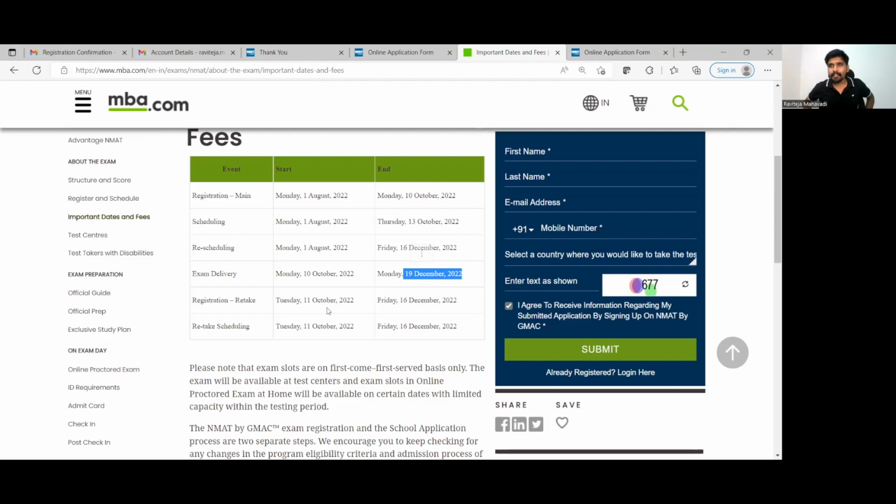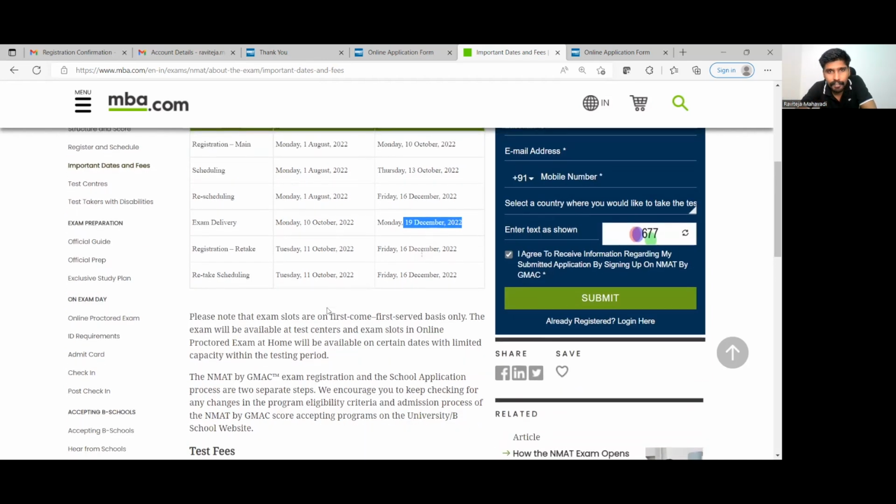NMAT is a paper where you can also go for a retake. It is not necessary you take it only once. You can take NMAT thrice, but I would suggest otherwise. You should ideally take NMAT only once. That is because if you have it in your mind that you will get 3 attempts, your first attempt will surely be bad. That is something you should definitely avoid.